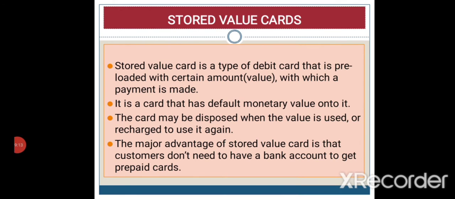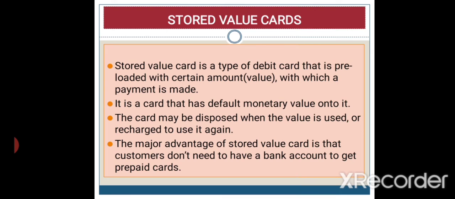Next one is about the stored value cards. This card is about pay before. The card will already be loaded with some amount, and later we can use this card for purchasing things. It is a card that has monetary value on it. The card may be disposed of when the value is used. Like some stores, they will give a Reliance card, a coupon card, so we can use that coupon for later purchases. They will provide cards for certain amounts like a coupon, and after using the value we can dispose of the card.